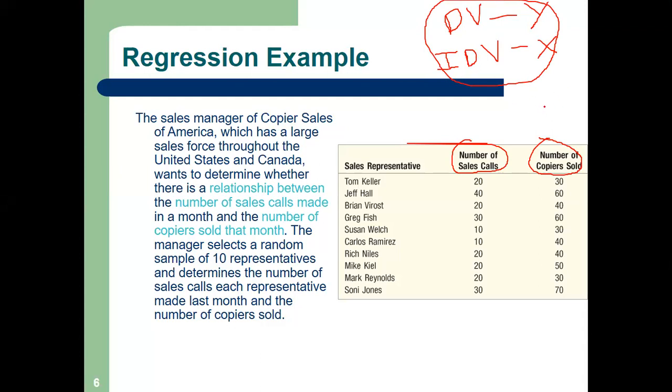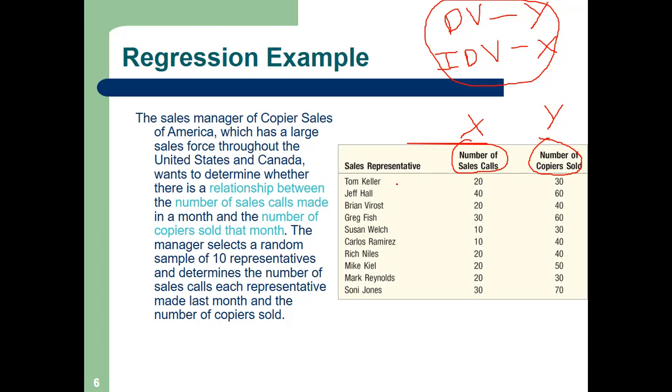So which one is my DV here? Number of copiers sold. It's a photocopy machine, right? How many photocopy machines sold? Number of sales calls is X. Is this clear? Yes, students. So number of copiers sold is Y. Number of calls is how many calls the marketing people have made.